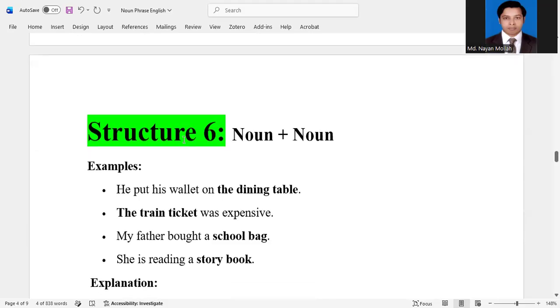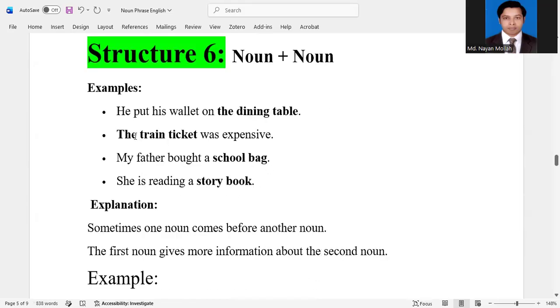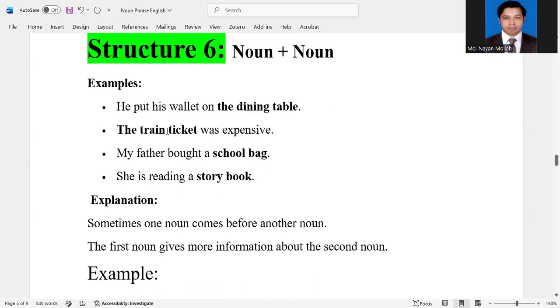Okay, so structure number 6: noun plus noun. Examples: he put his wallet on the dining table. Here, dining table is two nouns. Okay, the train ticket: train is a noun, ticket is also another noun.